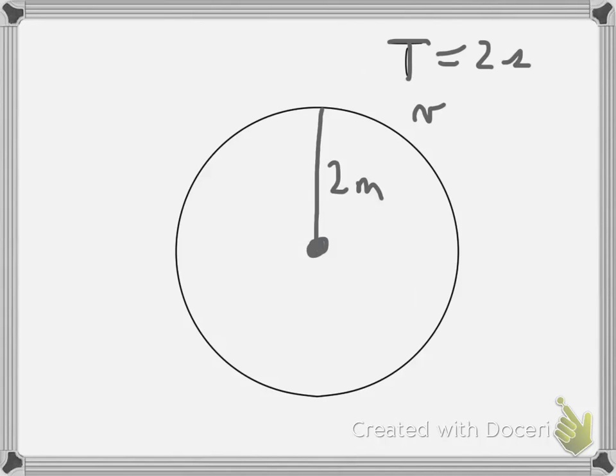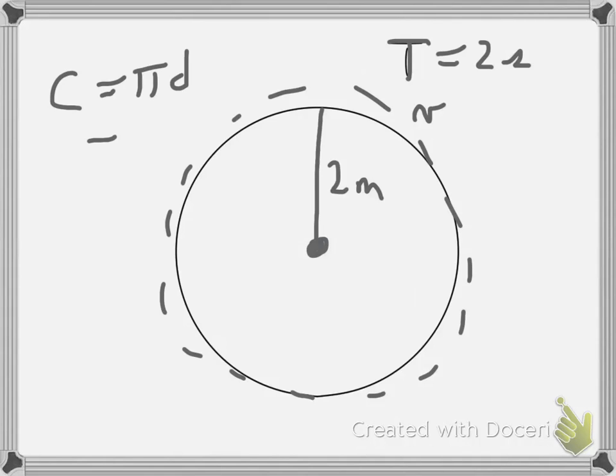So in this case, we can use basic geometry to find the circumference, which is the total distance all the way around. And to do that, circumference equals pi d, or 2 pi r. Okay, we know the radius. So that circumference is the total distance that it's traveling, and the period tells us the time. It takes 2 seconds to go all the way around. So we can find the velocity by doing circumference divided by the period. Okay. That's kind of one of those things you just have to work out if you get to that type of a question.